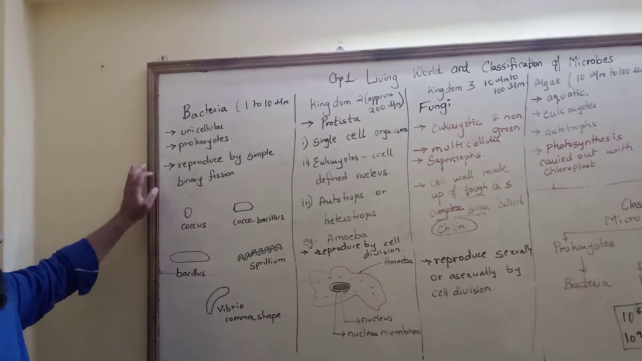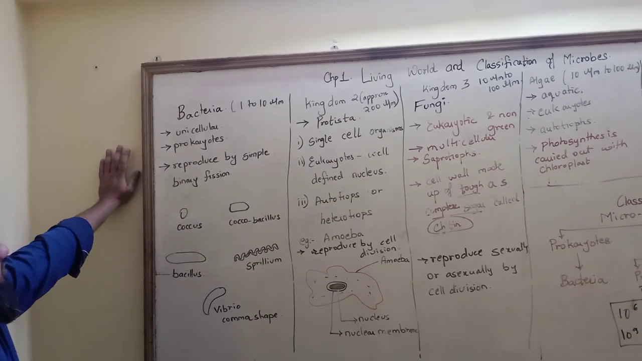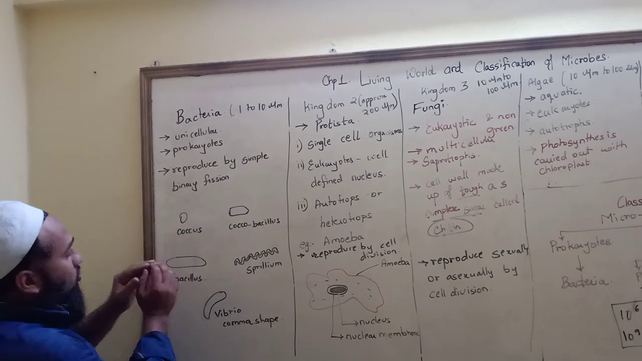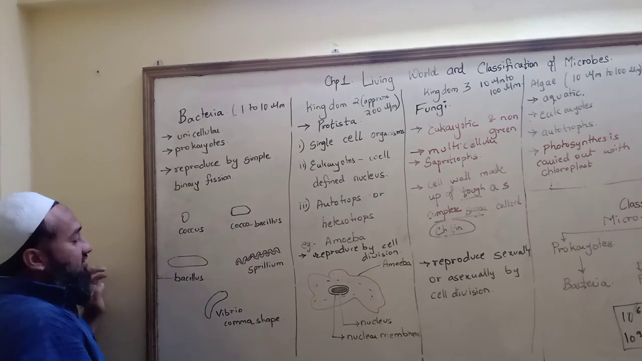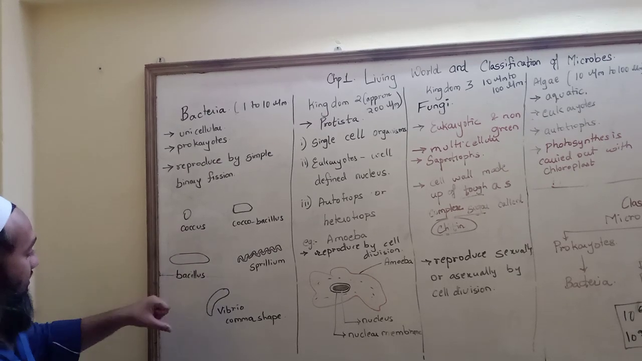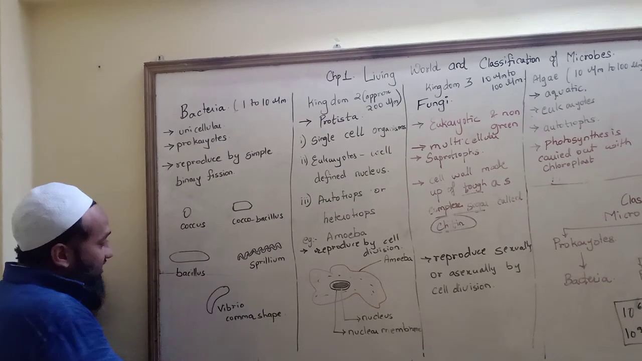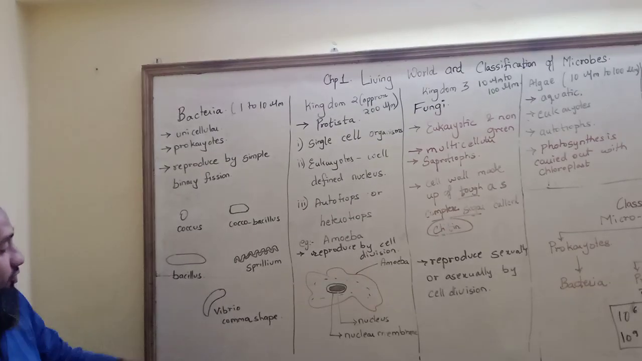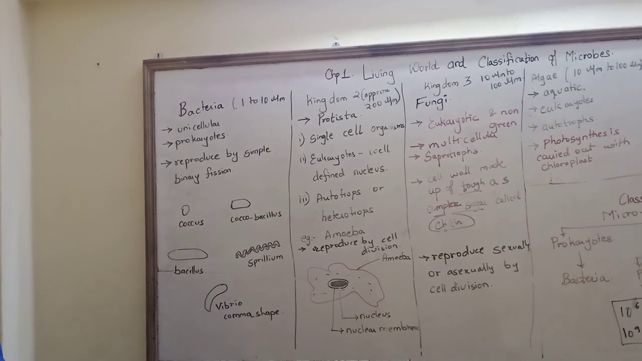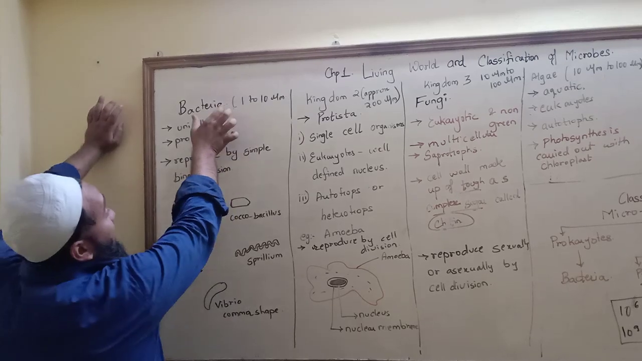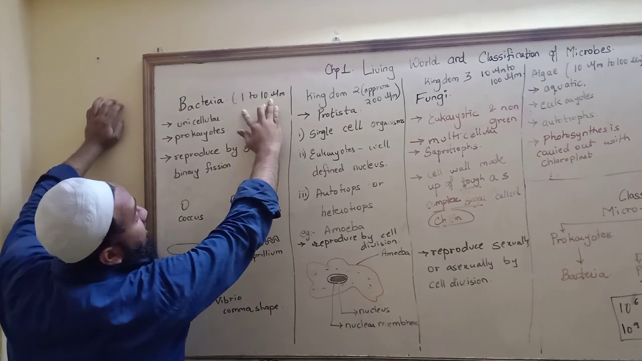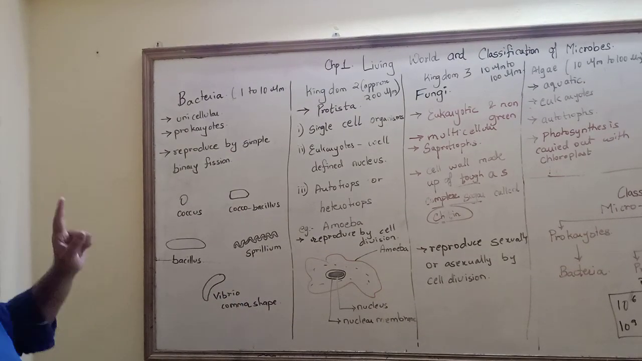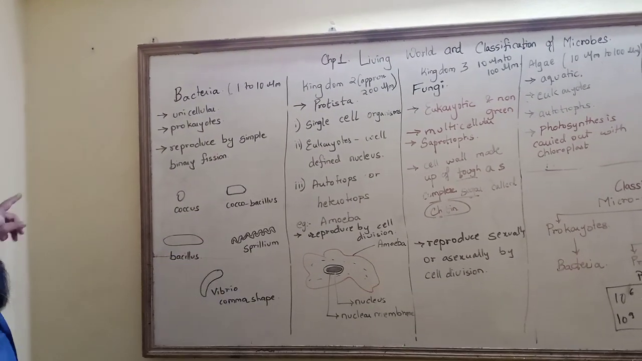Then, depending upon the structure, there are names of the bacteria. If it is circular, it is coccus. If it is a little bit circular and elongated, it is coccobacillus. If it is like a bundle shape, long, it is bacillus. If it is like a spring, it is spirillum. And if it is like a comma, it is vibrio, comma shape. So this was about the bacteria. The size of the bacteria is 1 to 10 micrometer, that is 1 meter divided into 1 lakh times.